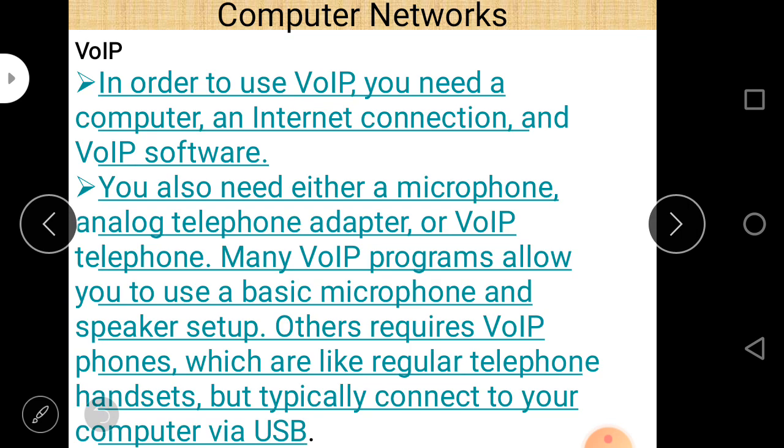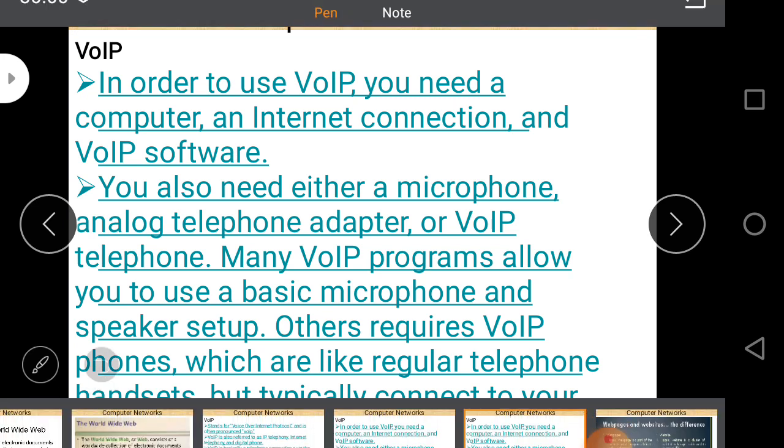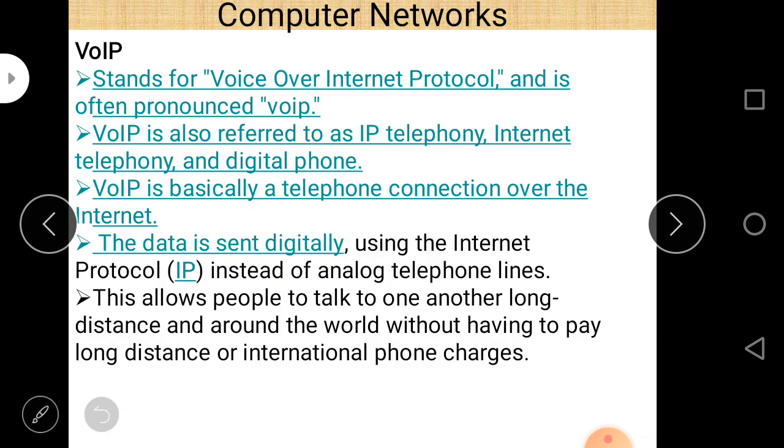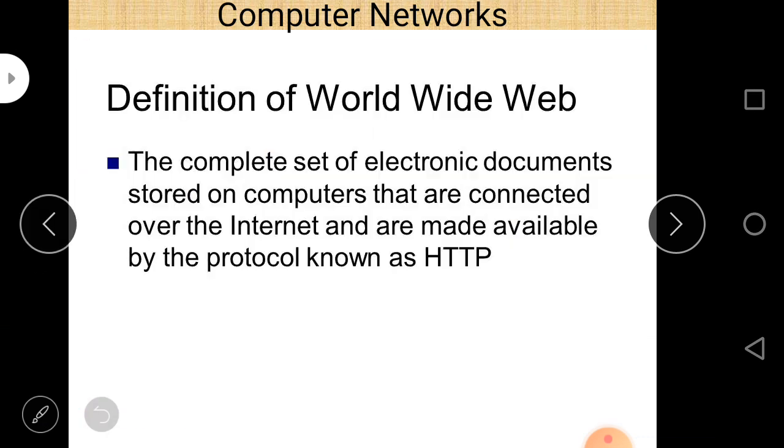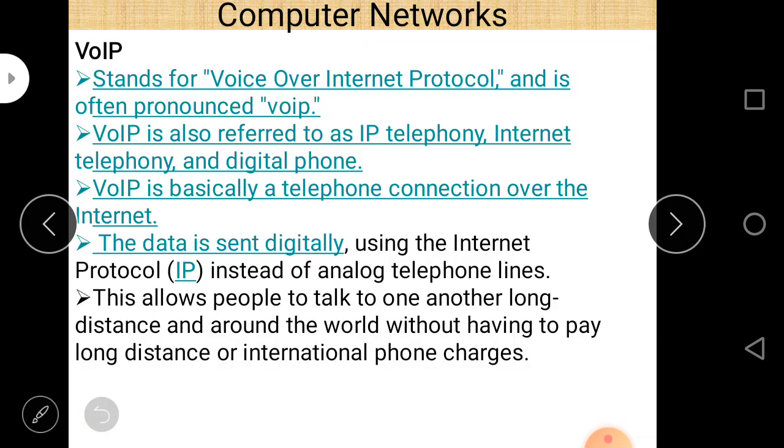So this is all about VoIP, voice over internet protocol, and this is a very important topic, asked many times in our board examination: what is VoIP. It is asked only for one or two marks. So just write the full form, and two to four points are sufficient to elaborate the concept of VoIP. First of all you write the full form.